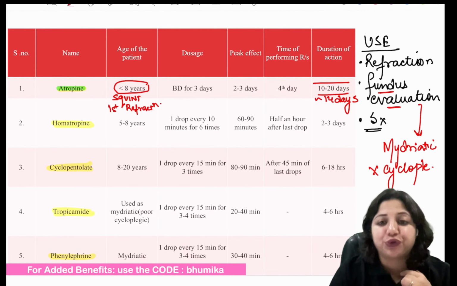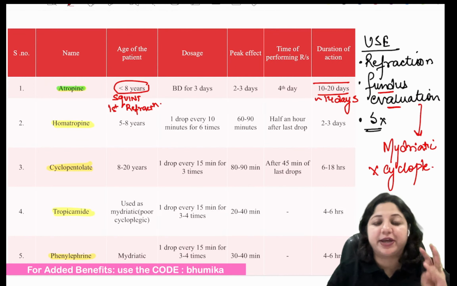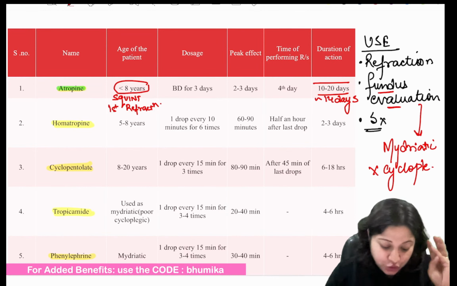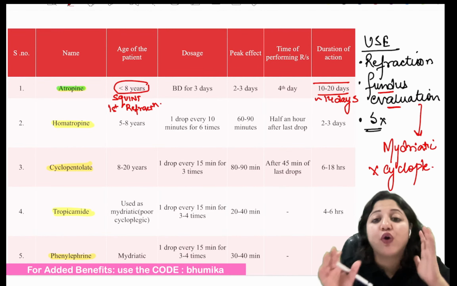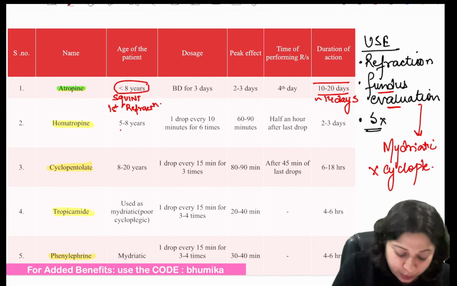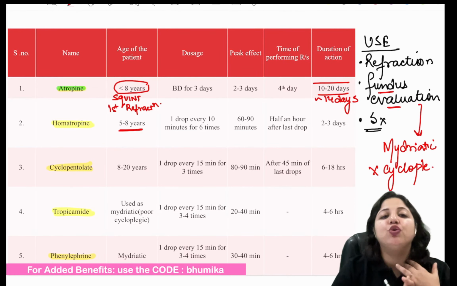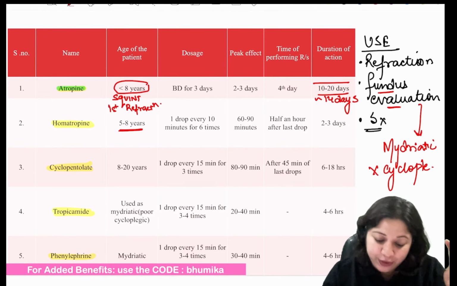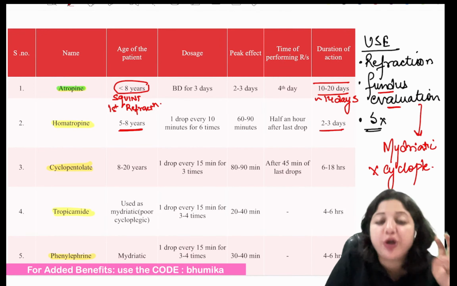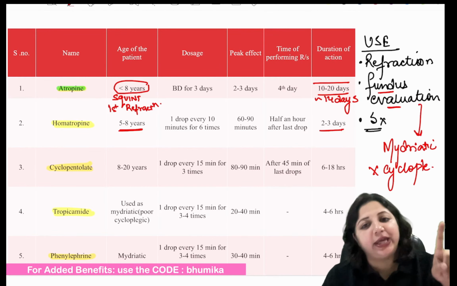So this is atropine. The other that we have, a derivative of atropine, is homatropine. It is normally used for children between 5 to 8 years, or for a follow-up refraction. The duration lasts for 2 to 3 days, so it is the shorter acting form of atropine.